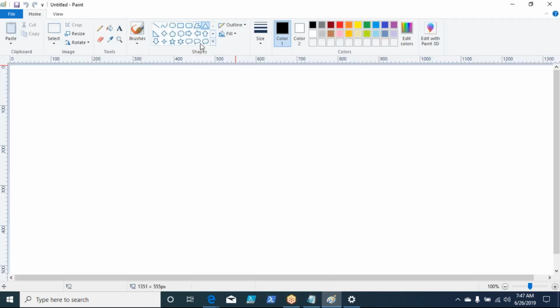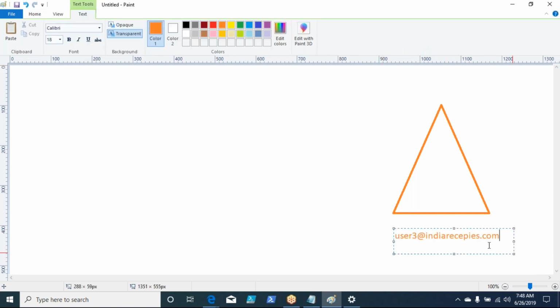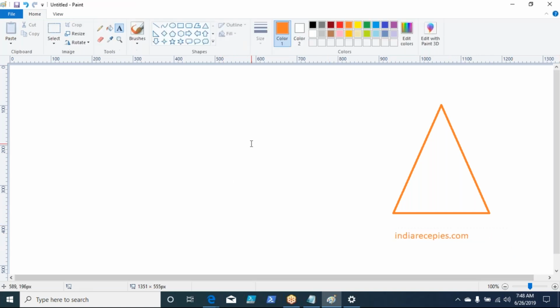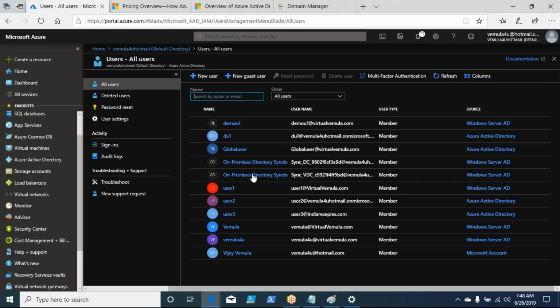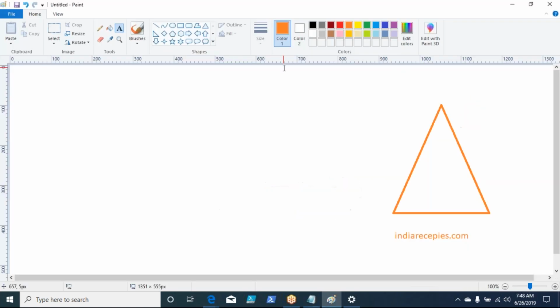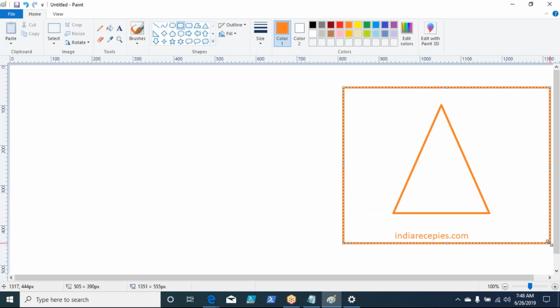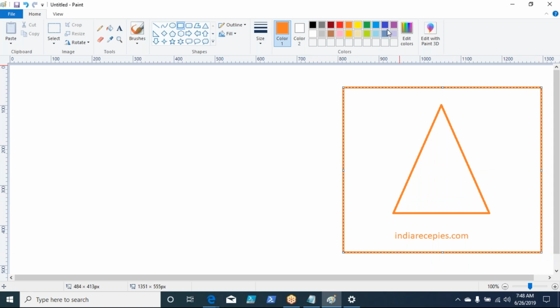I have an on-premises environment, let us say an on-premises Active Directory, and the Active Directory name itself, let us say, is indianrecipes.com. And I have user IDs here, user IDs in groups. I don't want those user IDs to be created again here. I want to replicate these user IDs that I have on-prem to my Azure Active Directory.